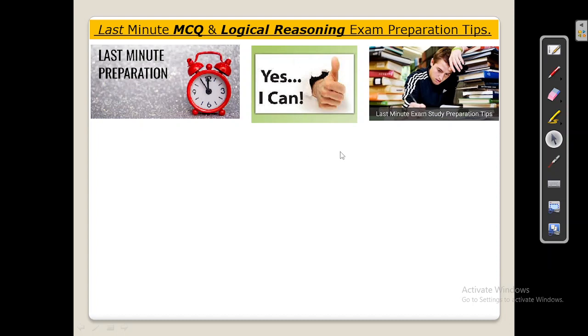So here I will present you a very unique methodology. If you adhere to it strictly, you will definitely be able to clear your logical reasonings, MCQ questions without any difficulty. Okay, so let's start with it.